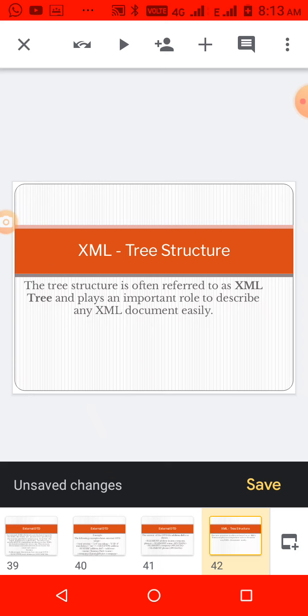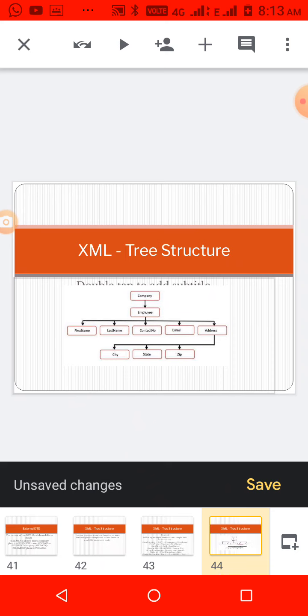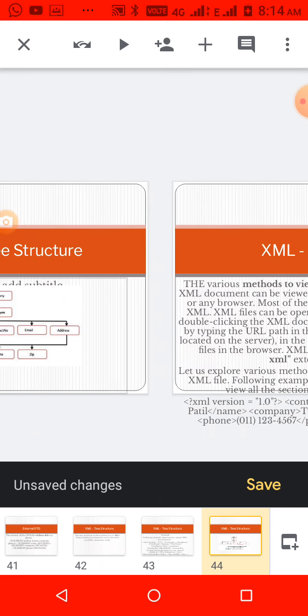XML tree structure is often referred to as a hierarchical structure, so that is called a tree structure. What is the meaning? It must follow the proper rules and must be closed by proper XML tags in a proper order. For example, if we consider company, inside that we declare a class employee, and then inside we declare other elements: first name, last name, and then address containing city, state and zip, written in proper order. That is called a tree structure.